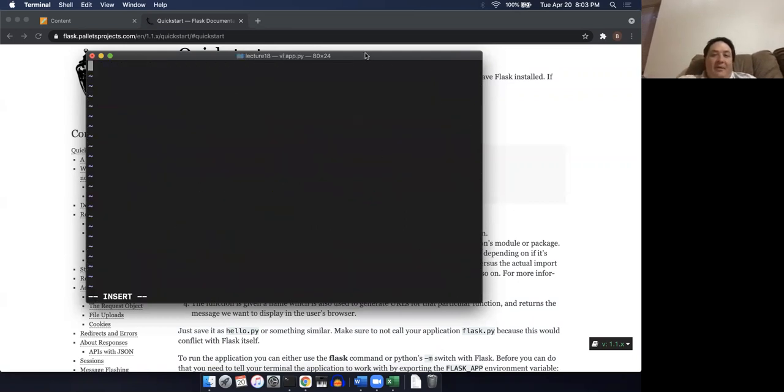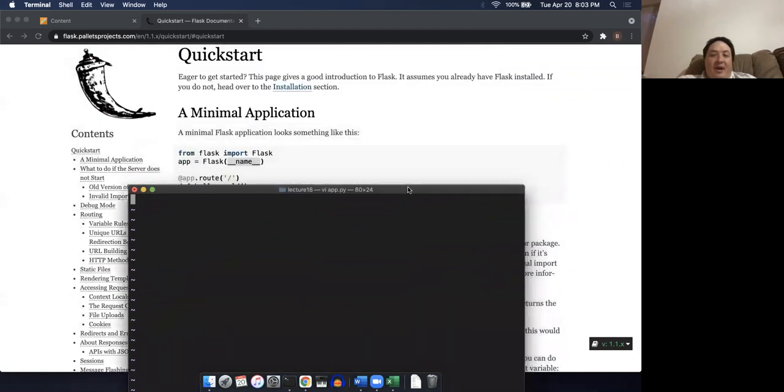Now let's see what we have here. We have from flask, lowercase f, import Flask, uppercase F. I'm going to actually simplify this. Instead of putting in underscore name, I'm just going to put in a string of whatever. This doesn't matter. You can use the underscore name if you want to, but all I want to point out is that for our purposes here, Flask 101, this doesn't make any difference at all.